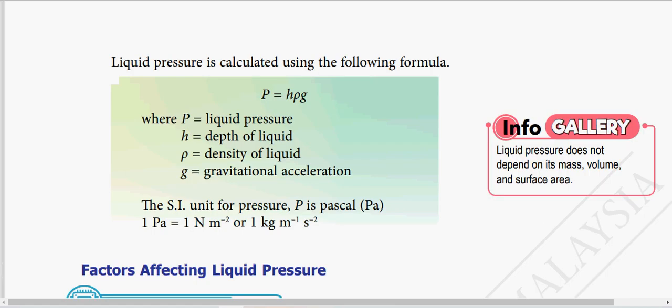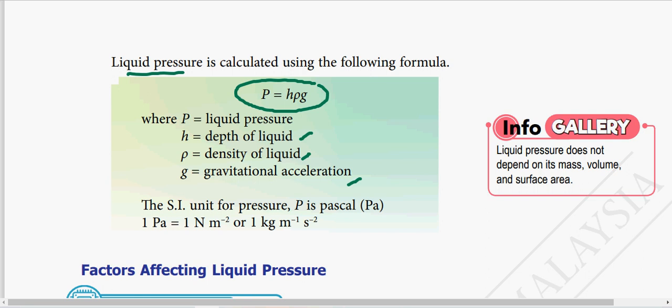Okay, so if you are asked to calculate liquid pressure, or pressure in liquid, use this formula: P equals H rho G. Remember that? H is the depth of the liquid, rho is the density of the liquid, and G is the gravitational acceleration.